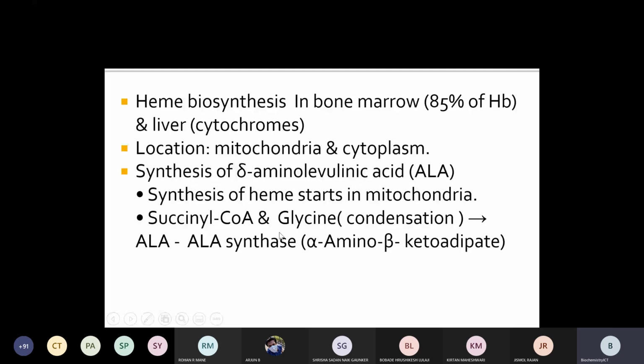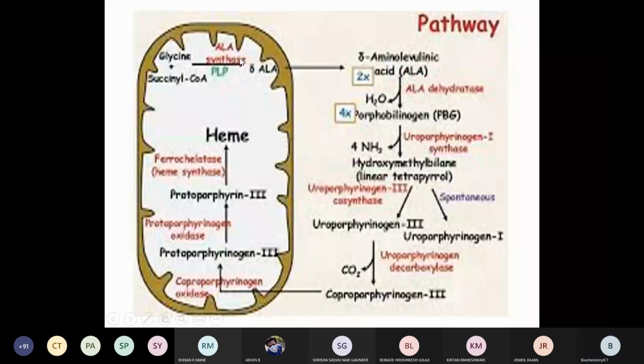Here I'll show the heme synthesis, which is already covered. Glycine and succinyl-CoA combine in a condensation reaction in the presence of the enzyme delta ALA synthase, which is pyridoxal phosphate dependent, and form delta ALA. Delta ALA then further forms porphobilinogen, hydroxymethylbilane, then uroporphyrinogen 3 and uroporphyrinogen 1, and further coproporphyrinogen.